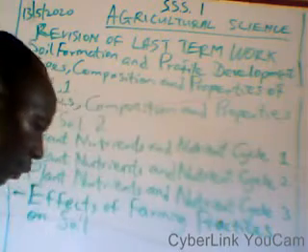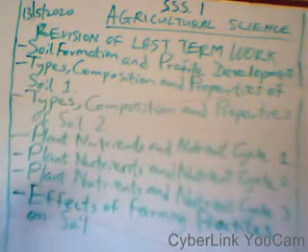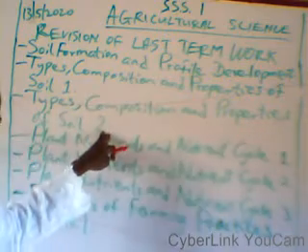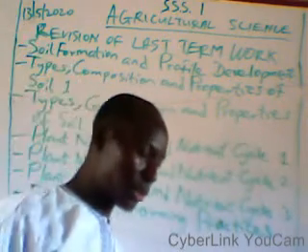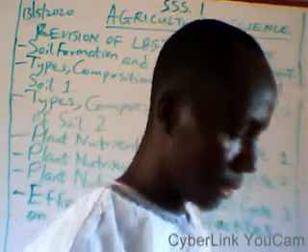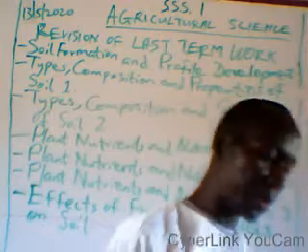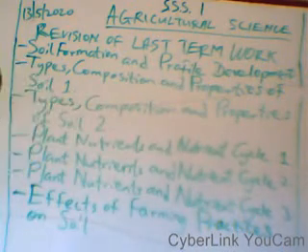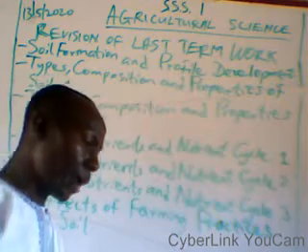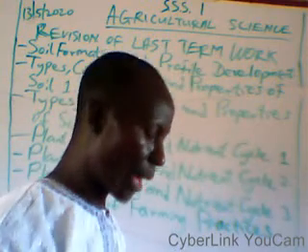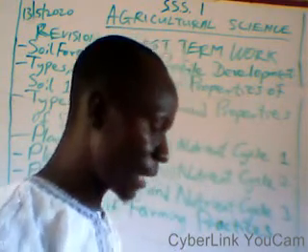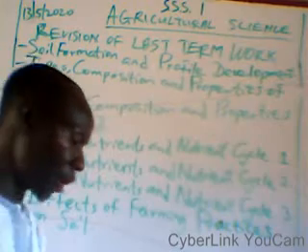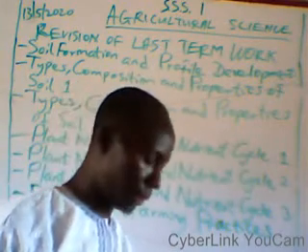So let's take another topic, also on types, composition, and properties of soil 2. Here we shall be looking at the properties of soil: chemical properties and physical properties. Under physical properties, we have soil texture, soil structure, soil temperature, soil color, and porosity.